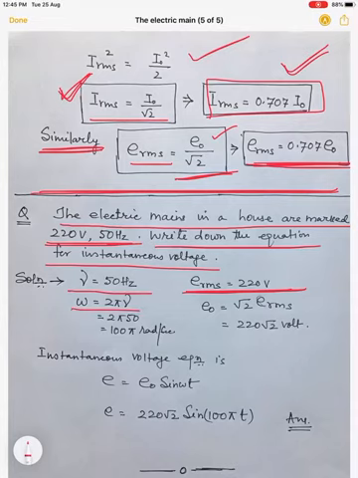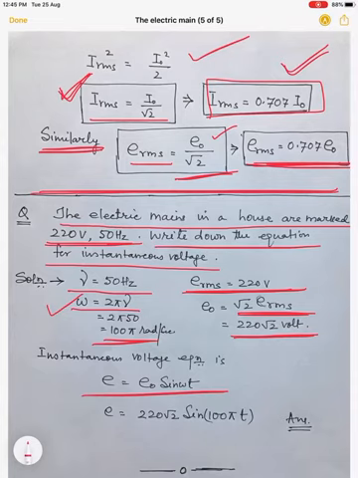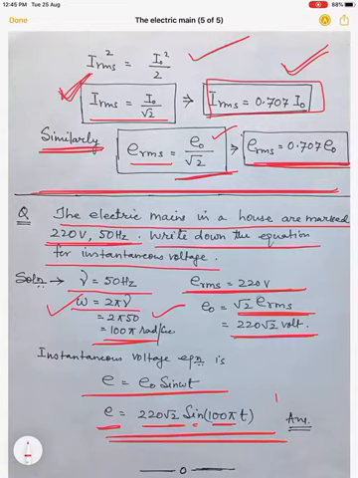So what is omega? Omega is 2 pi nu. So this is 2 pi times 50, that is 100 pi. So the value of omega we have calculated. And E RMS is 220 volt. So E naught is equal to root 2 times E RMS, because E RMS is E naught by root 2. So the value of E naught is 220 root 2. Now simply put in the formula, E is equal to E naught sin omega t. So E is equal to 220 root 2 sin 100 pi t. So this is the instantaneous value of voltage when we have RMS value as 220 volt and frequency is 50 hertz.